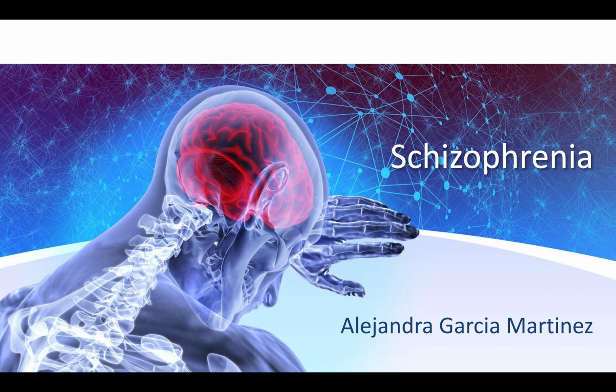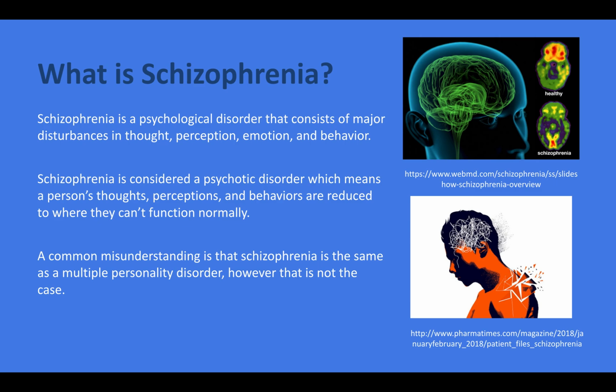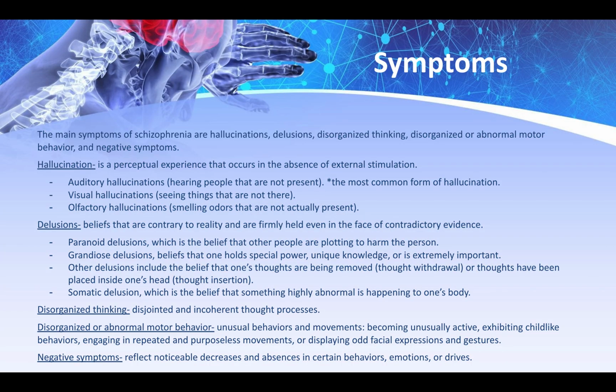If you're having trouble understanding the concept, keep watching. What is schizophrenia? Schizophrenia is a psychological disorder that consists of major disturbances in thought, perception, emotion, and behavior. Schizophrenia is considered a psychotic disorder, which means a person's thoughts, perceptions, and behaviors are reduced to where they can't function normally. A common misunderstanding is that schizophrenia is the same as a multiple personality disorder. However, that is not the case.